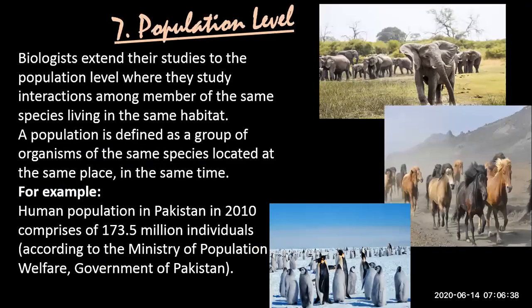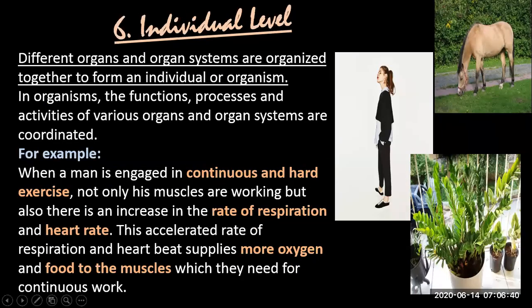The digestive system, transport system, and the food system, and the respiratory system in plants together make a whole plant. So is the case with animals. An animal's reproductive system, respiratory system, nervous system, all these systems together make an individual. In organisms, the functions, processes, and activities of various organ systems are coordinated. All these systems interact with each other.